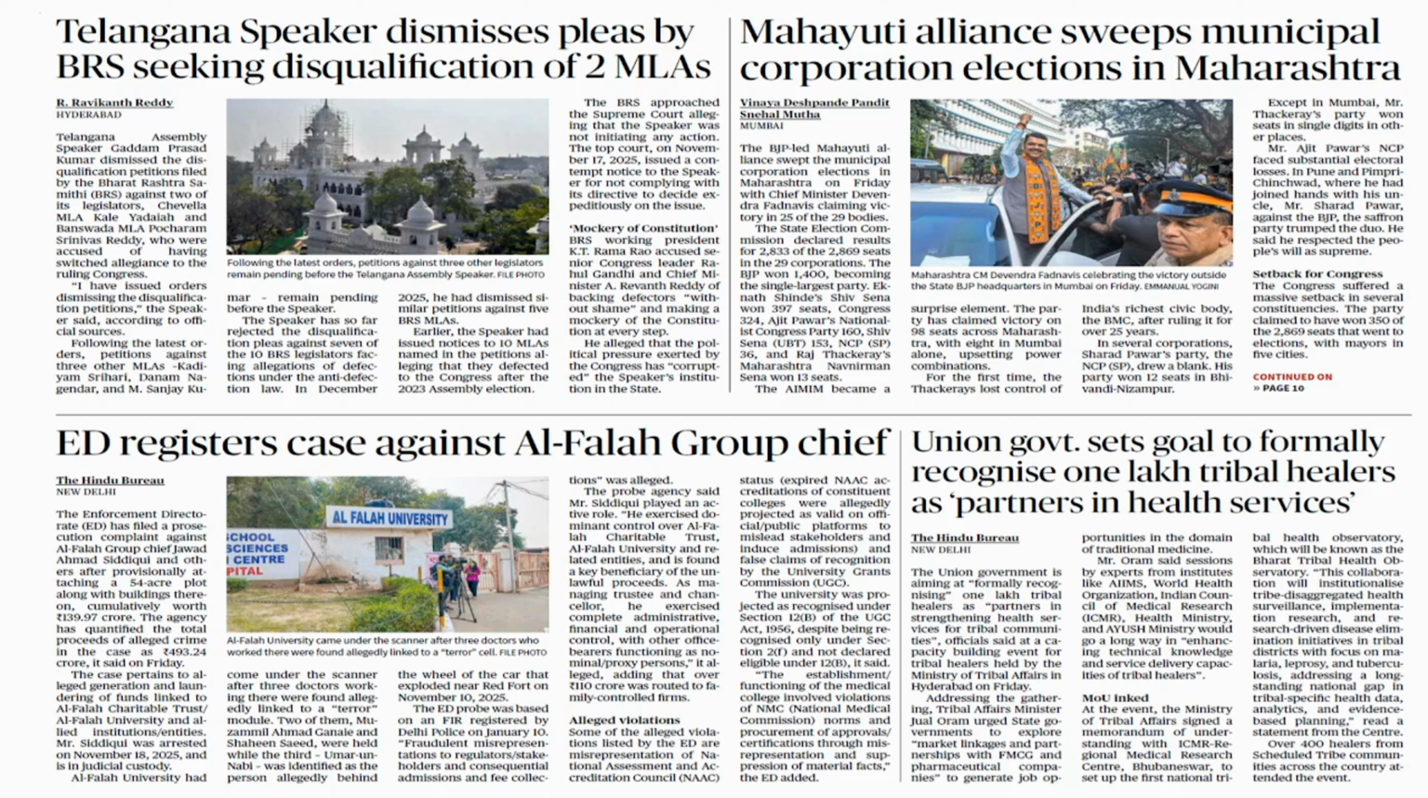Okay, so Telangana speaker here. We are seeing this. There is an article on the left dismissing pleas of BRS seeking disqualification of 2 MLAs. So there are 2 MLAs of an opposition party who have changed sides to the ruling party. This happens all the time. This particular news is completely irrelevant. You don't even have to read it.